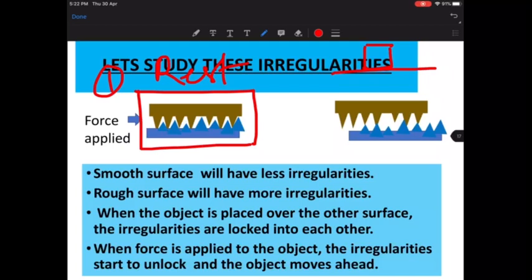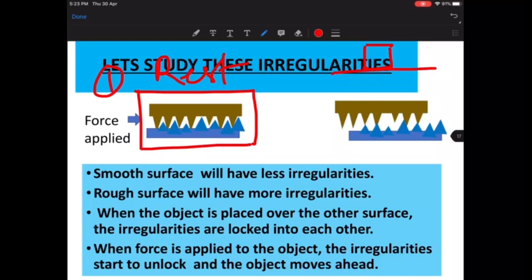Someone is asking, is it compulsory that there are irregularities? Yes, Ayush, there are always some irregularities. But in some objects the irregularities are less, and in other objects they are more. The rougher the surface, the more irregularities there will be, and the smoother the surface, the fewer the irregularities. But there are irregularities.